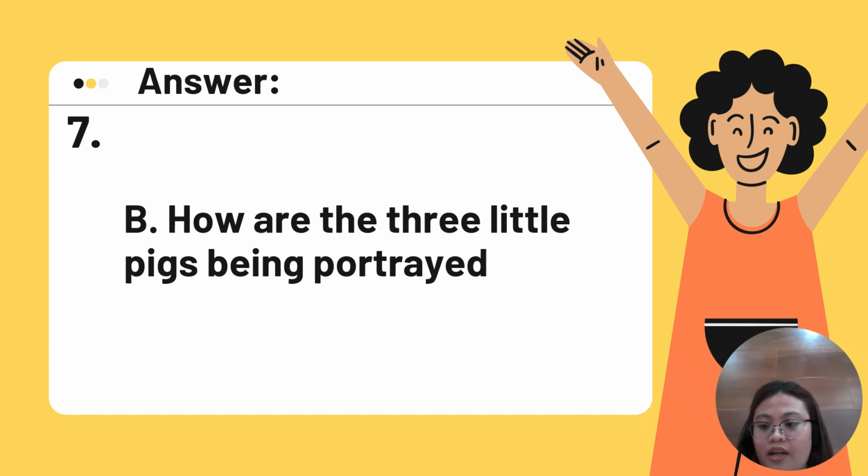And for letter A, assessing the three little pigs' desires through their actions, since this talks about the pigs' desires or drive, this is actually through the lens of psychoanalysis. And letter C, the child was afraid of the big bad wolf. Of course, this is the response of a reader, so this is reader's response. And letter D, who among the three little pigs is controlled by his ego? Again, when we talk about ego, superego, that is psychoanalysis.